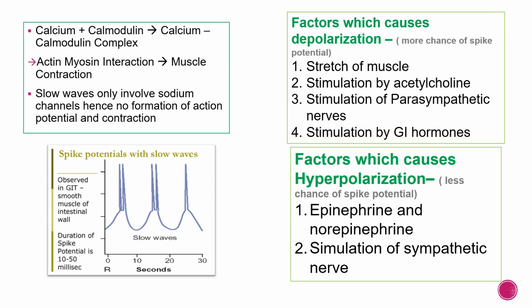So one thing you may notice from this is that parasympathetic is causing stimulation while sympathetic is causing inhibition. In the rest of the body, what happens? Any sympathetic stimulation causes stimulation of the different activities of the body, or increase in the different activities, while parasympathetic stimulation causes inhibition. This is the opposite here. So what is happening? Here, parasympathetic stimulation will give rise to stimulation and sympathetic to inhibition. This is opposite to the rest of the body.